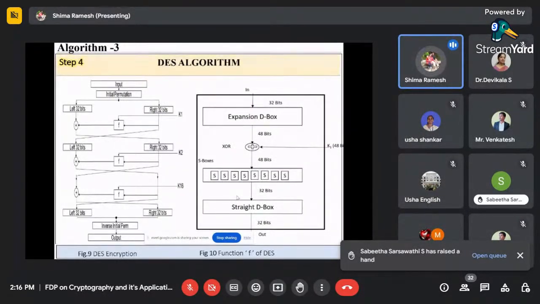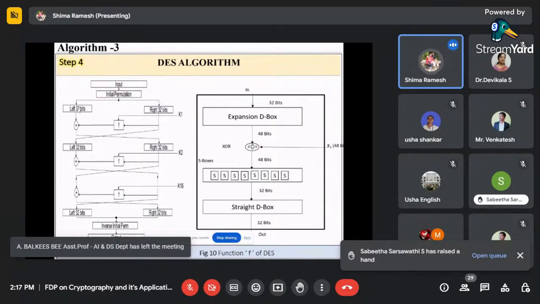And the third is the DES algorithm. I think this is familiar to all. Here, we have to take our pixel. Each pixel has 8 bits, right? So what actually we have to do? We take our input image, and first do the initial permutation, right? Then the block is split into two halves, the right 32-bit and the left 32-bit.